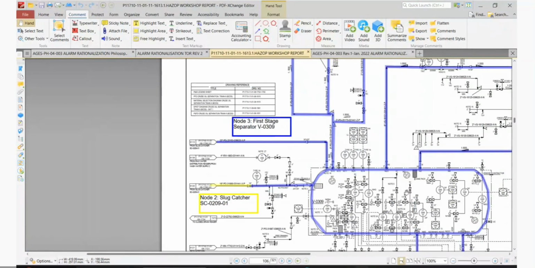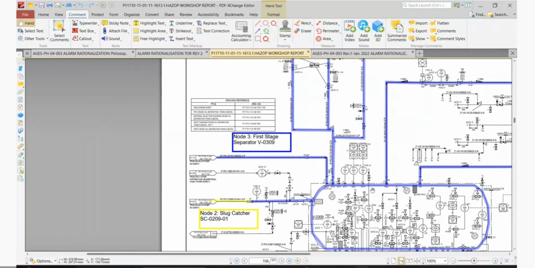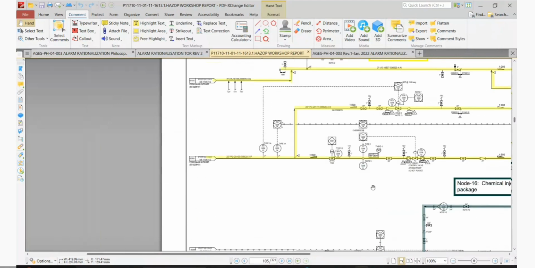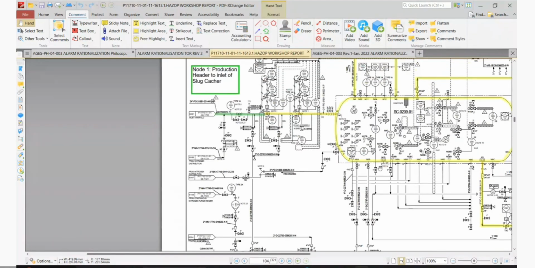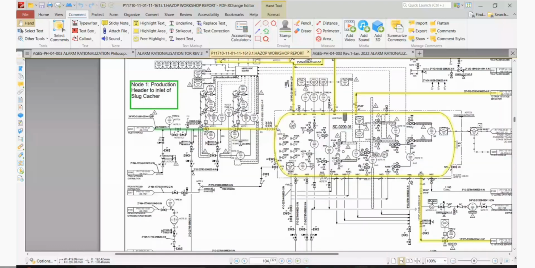No, what will happen, Guru, is you stop the flow from here, right? Our first stage separator is controlling. So it will cause the LCB there, right? I think the issue would be for the slug catcher, not for the first stage. I am seeing only the loss of production.